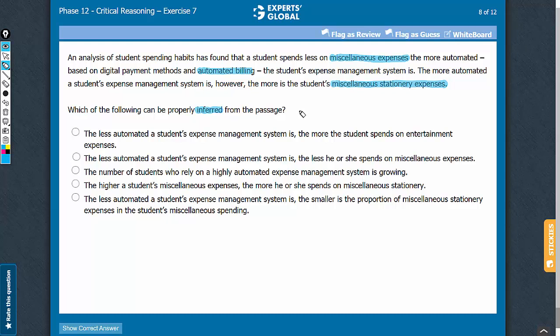Let's look at the answer choices. Answer choice A, the argument makes no suggestion regarding entertainment expenses. So this answer choice, which talks about these expenses, cannot be inferred. So let's eliminate this answer choice.